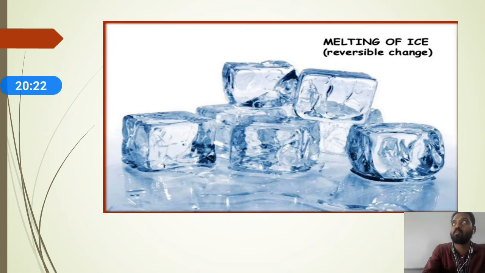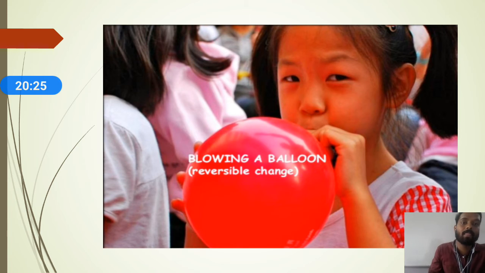Now I will move on to the next example: blowing of a balloon. Blowing a balloon is purely a physical change. Why? Because when you blow the balloon, the size of the balloon increases as you fill the air inside. Again, if you release the air outside, the balloon returns to its normal shape. So blowing of a balloon is purely a physical change, or else you can call it a reversible change.